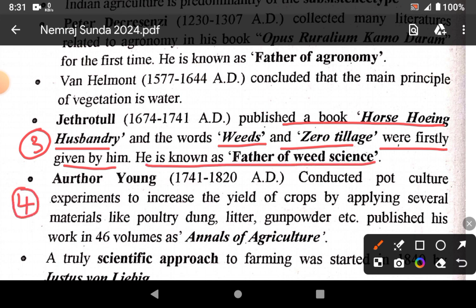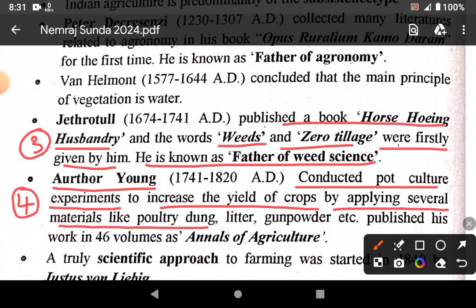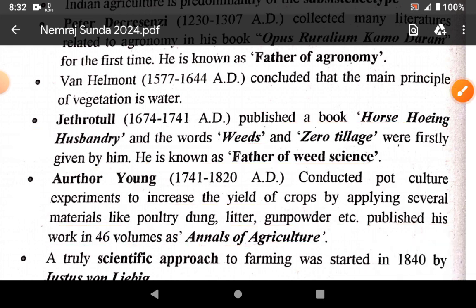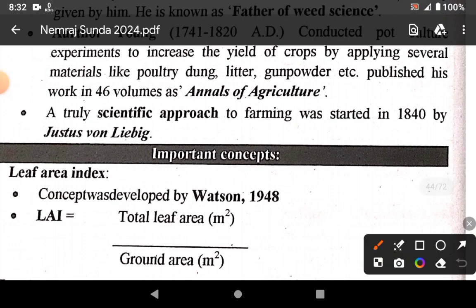Fourth agronomist Arthur Young conducted pot culture experiments to increase yield of crops by applying several materials like poultry dung, litter, gunpowder, etc., and published his work in 46 volumes as Annals of Agriculture. Fifth scientist, a truly scientific approach to farming was started in 1840 by Justus von Liebig.